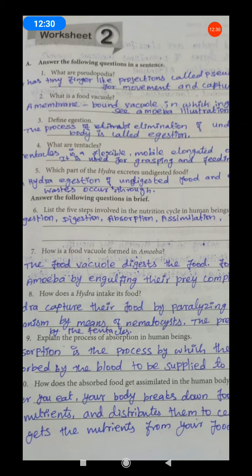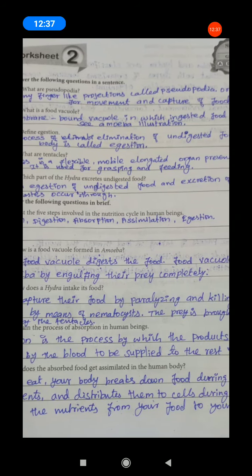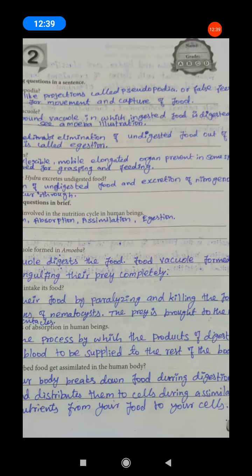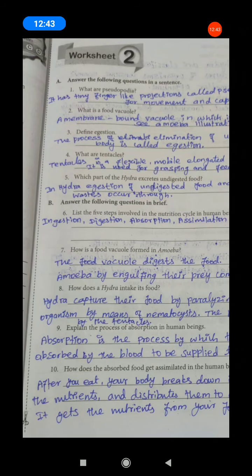Next one. Answer in brief. Sixth one. List the 5 steps involved in the nutrition cycle in human beings. Students, I will write just the answer only. You will write the explanation in your classwork note.